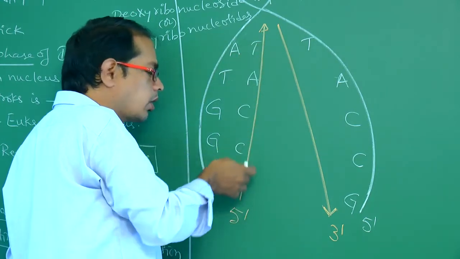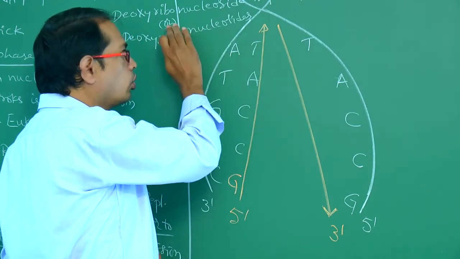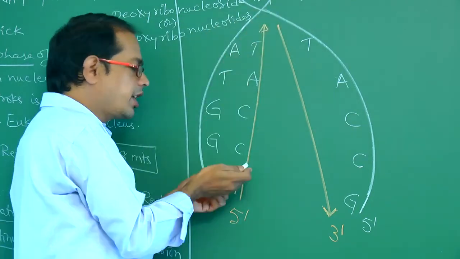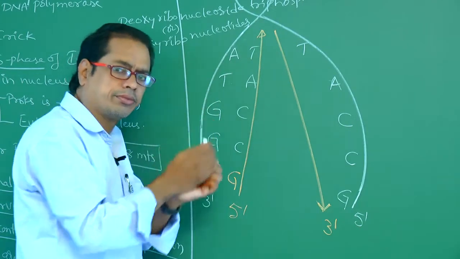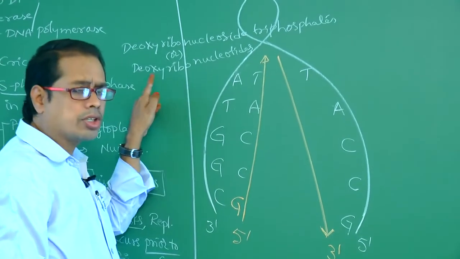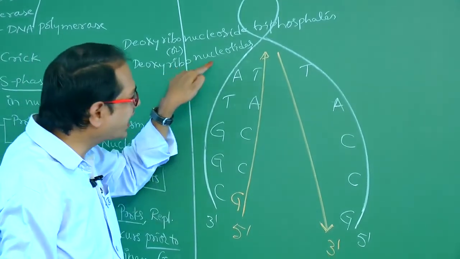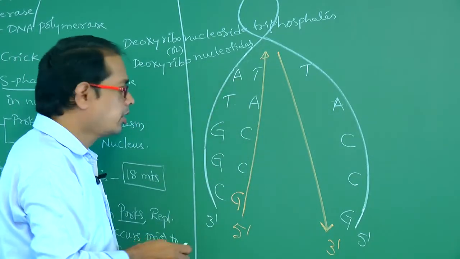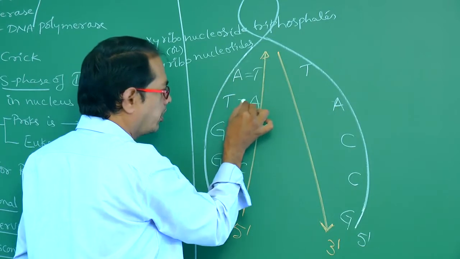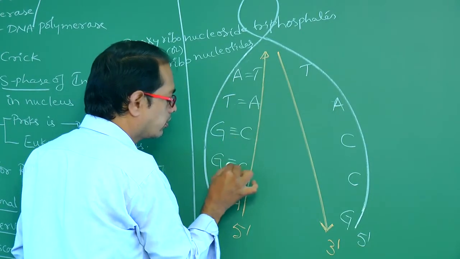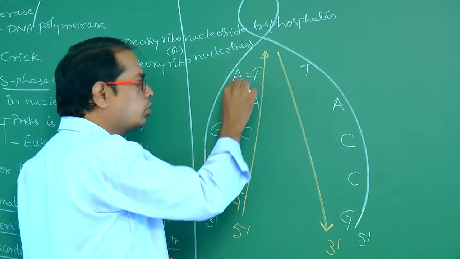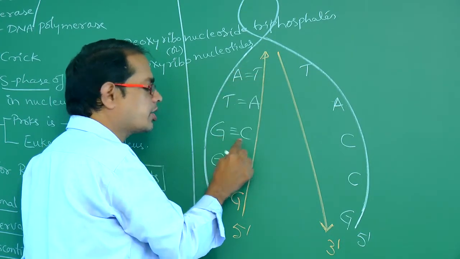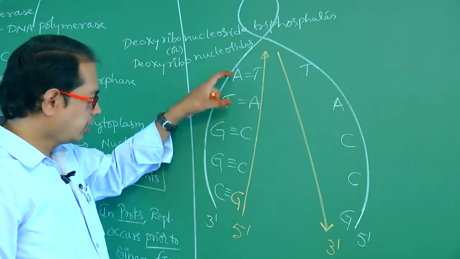So one by one the deoxyribonucleoside triphosphates are added, or in other words, deoxyribonucleotides are added one by one. Okay. So now the hydrogen bonds will be formed: 2 hydrogen bonds between A and T, 3 hydrogen bonds between G and C. Okay, right.